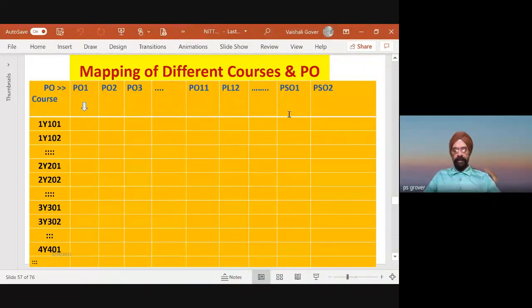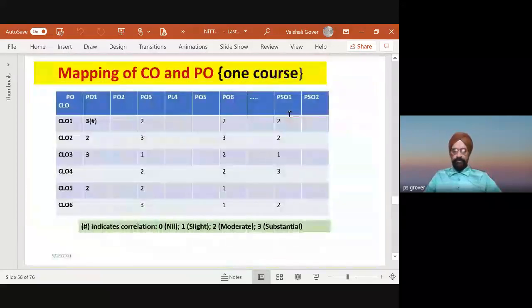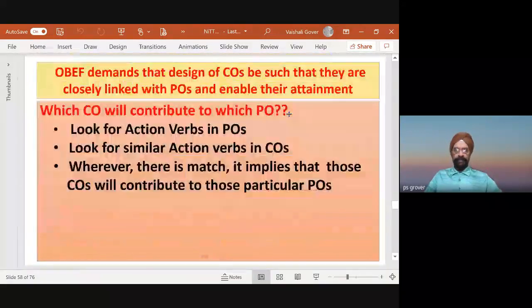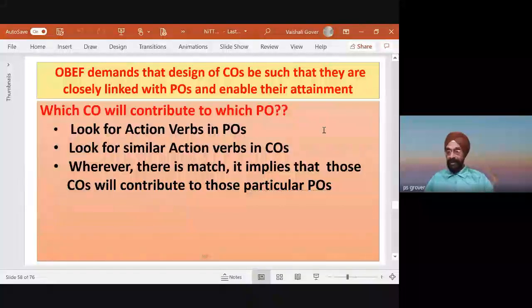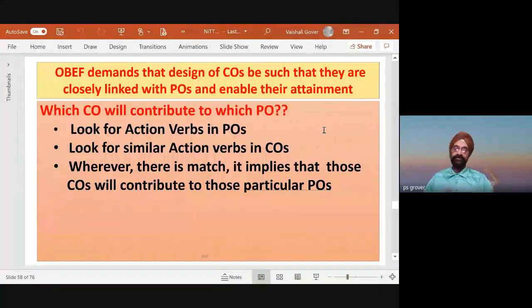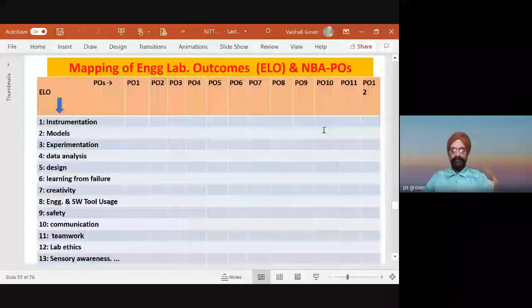Then the mapping is to be demonstrated like this. So just to sum up, the outcome-based assessment framework demands that the design of course outcomes be such that they are closely linked with POs and enable their attainment. Which CO will contribute to which PO, look for similar action work, or if there is a match, it implies close collaboration, and so on. It's just a sum up of what I have done.